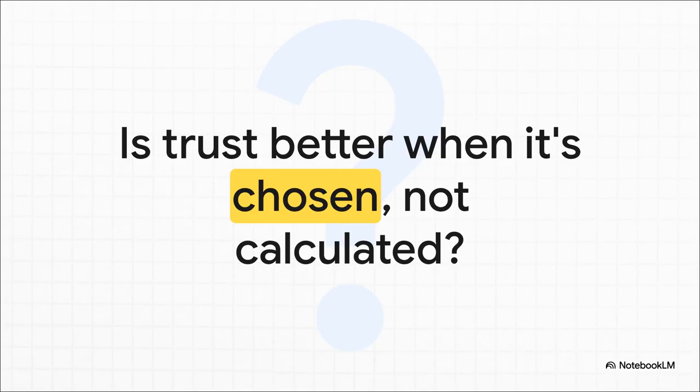Which brings us to a really interesting final thought. Is trust something that should be calculated through brute force, anonymous computation, or is it better when it's chosen, when it's curated? This model hinges on the idea of explicitly picking who you trust. So what's better? A system built on anonymous math or one built on intentional, diversified trust? It's a huge philosophical question that's still being debated today.